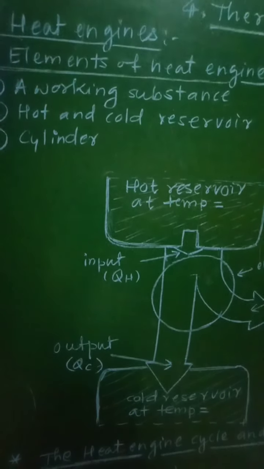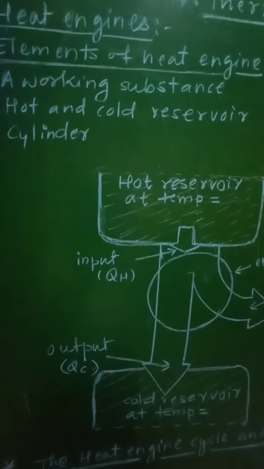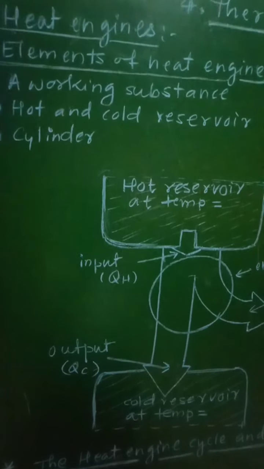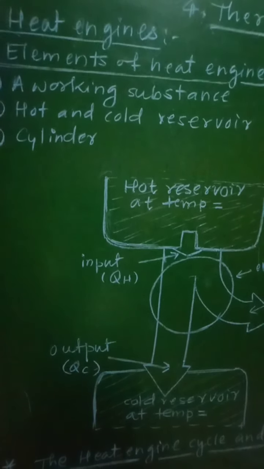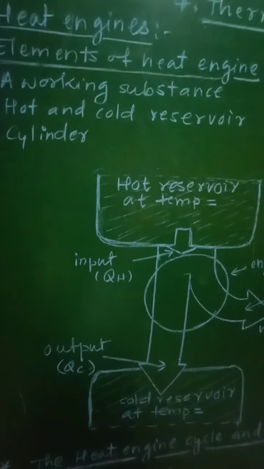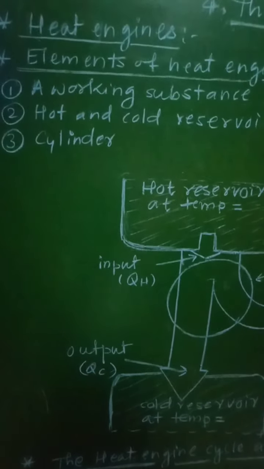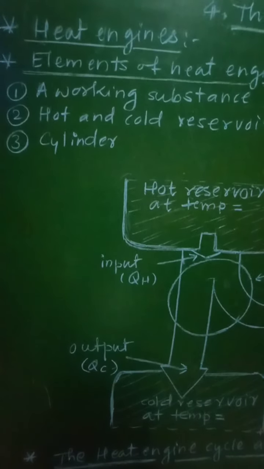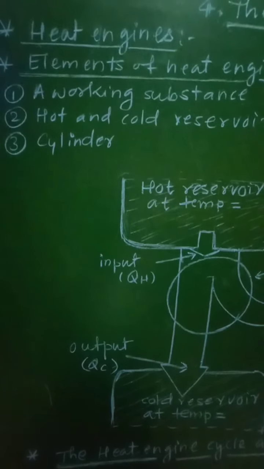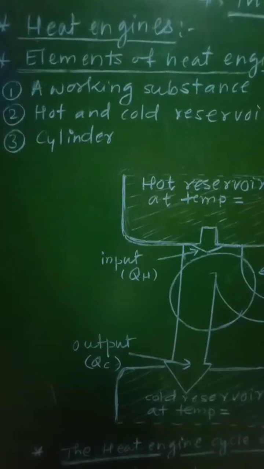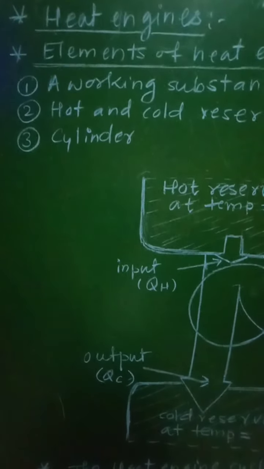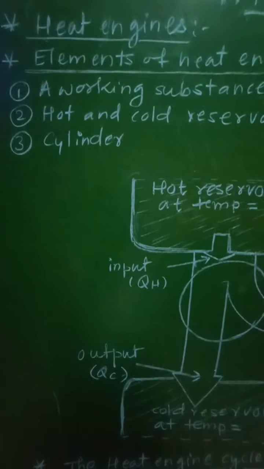It is also called the source. The cold reservoir absorbs a large amount of heat from the working substance at constant lower temperature, and it is also called the sink. Therefore, the hot reservoir is called the source and the cold reservoir is called the sink.